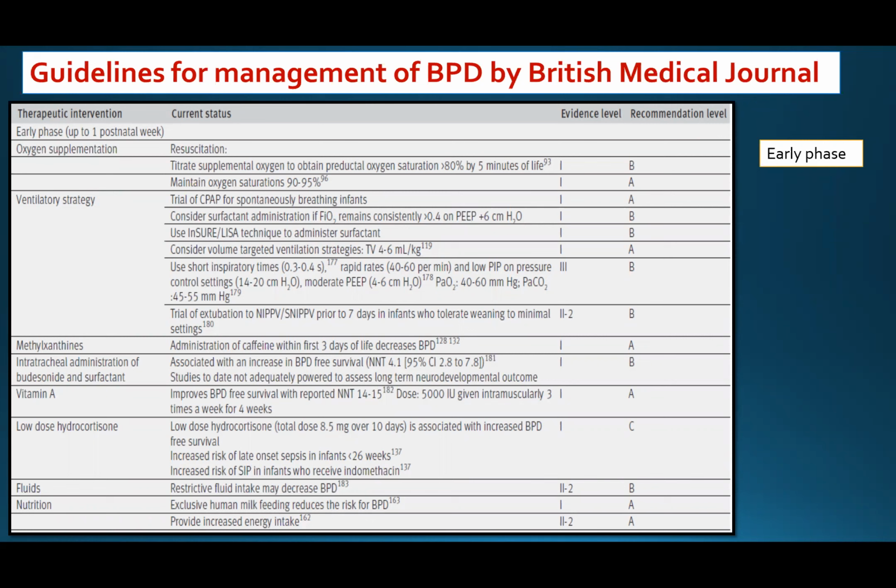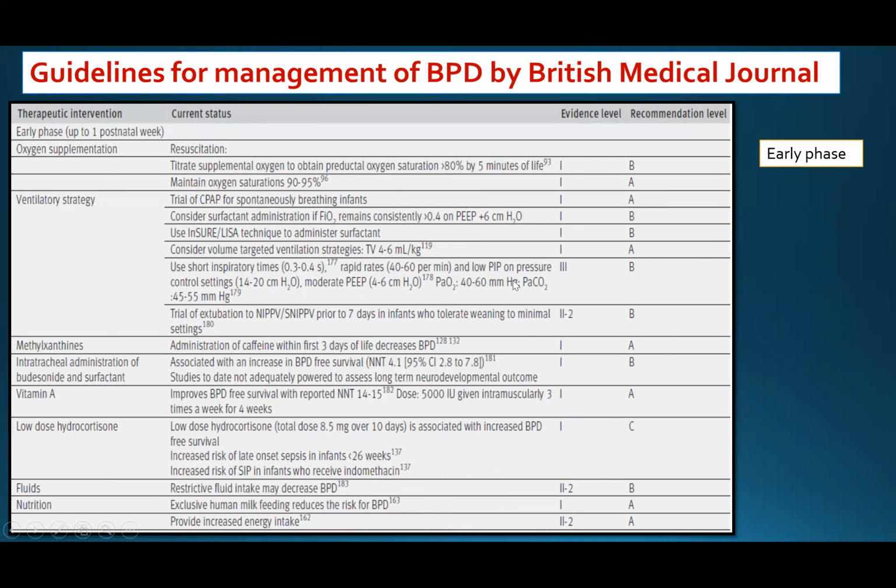And we have to try extubation to non-invasive support before 7 days in infants who tolerate weaning to minimal settings. Start early administration of caffeine in the first 3 days of life to decrease the risk of bronchopulmonary dysplasia. And there is some evidence that intratracheal administration of budesonide and surfactant can lead to increased bronchopulmonary dysplasia-free survival. The studies to date are not adequately powered to assess the long-term neurodevelopmental outcome, but actually I have one study showing there is no neurodevelopmental side effect up to 2 years of age.